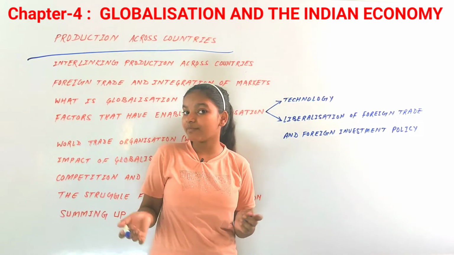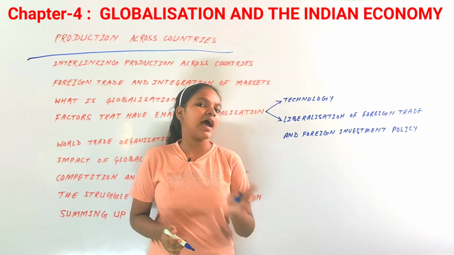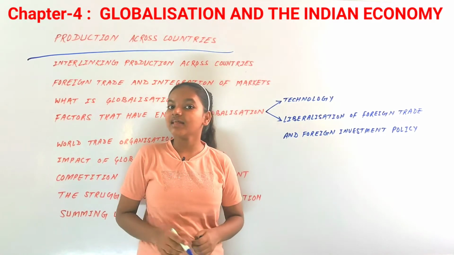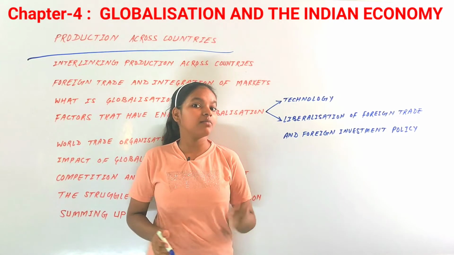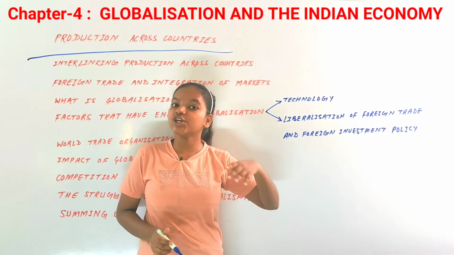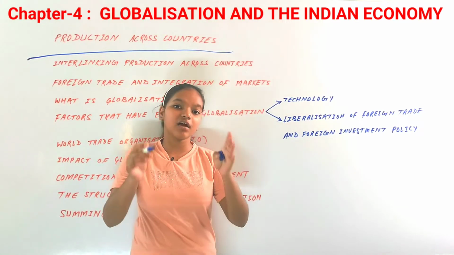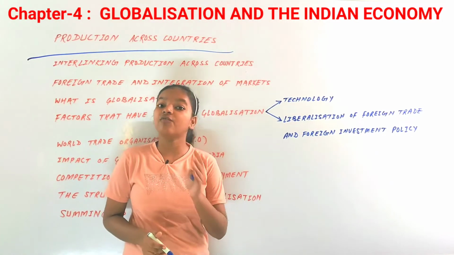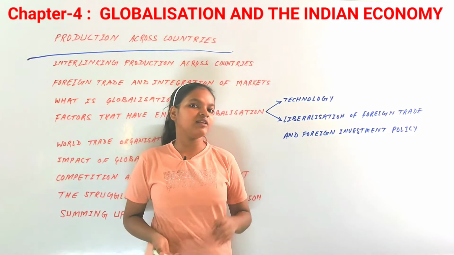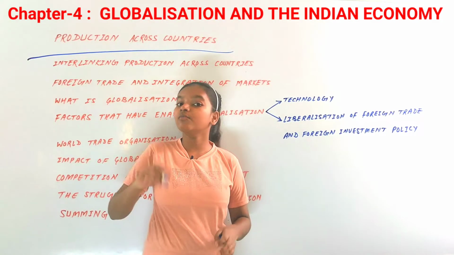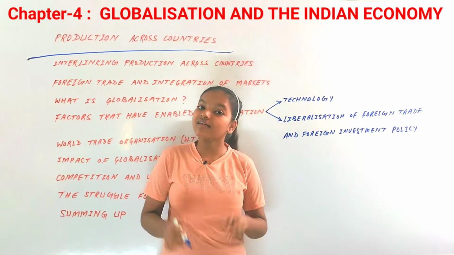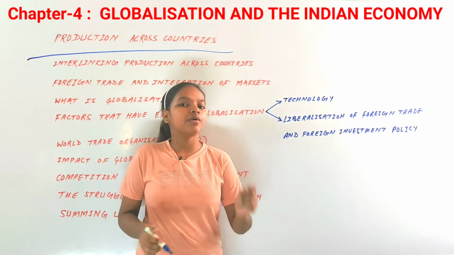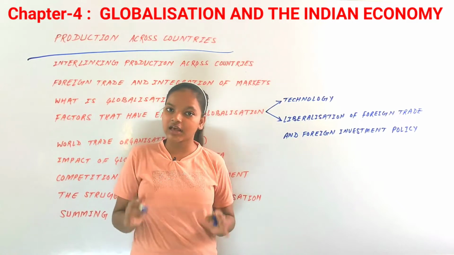What happened is that MNCs have come up. MNCs, that is multinational corporations. An MNC is a kind of factory or production unit that has control over production in more than one nation. So you could say its factories have been set up in more than one country. That is an MNC, and as MNCs have come up, production is not limited just within a country.